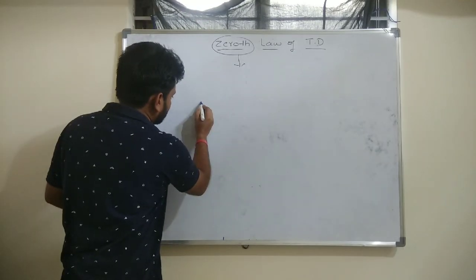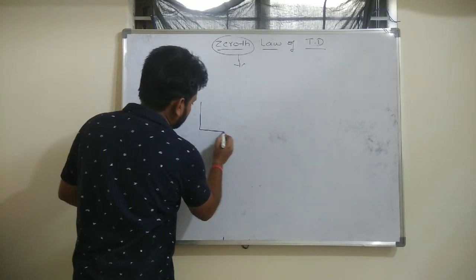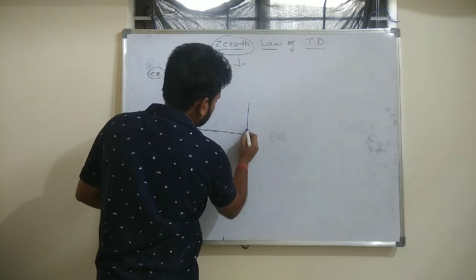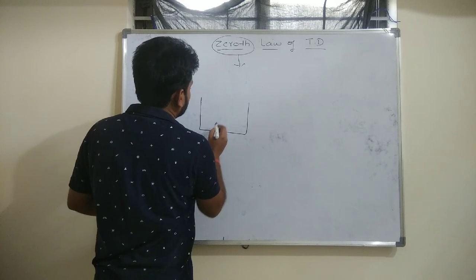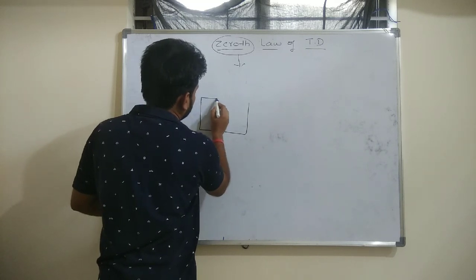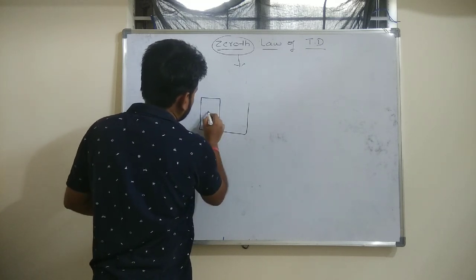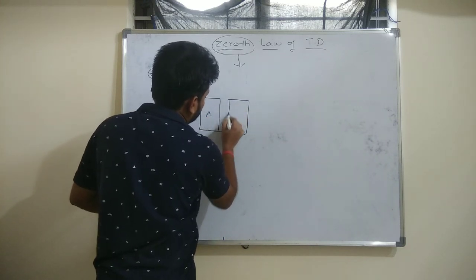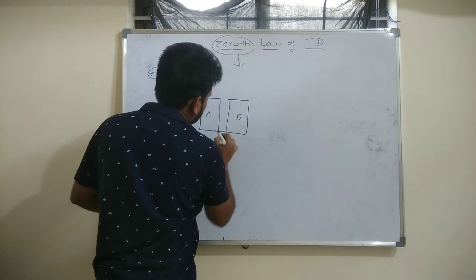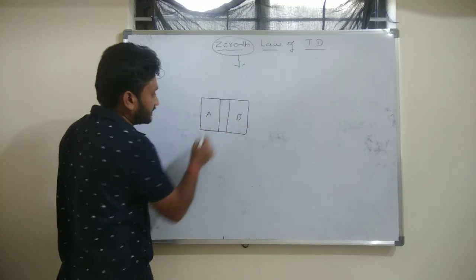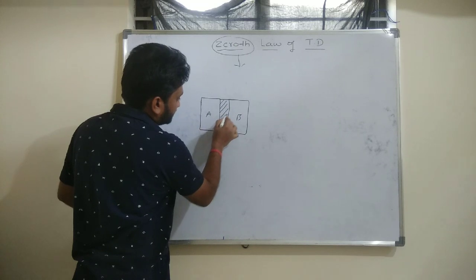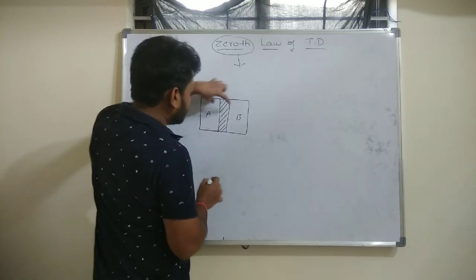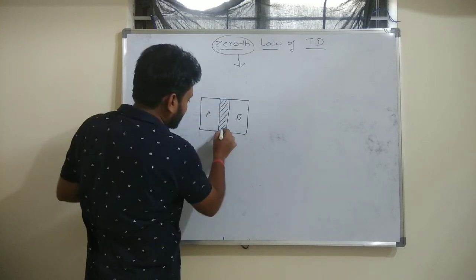I will consider two systems here, system A and system B. These two systems, A and B, are separated by an adiabatic wall.